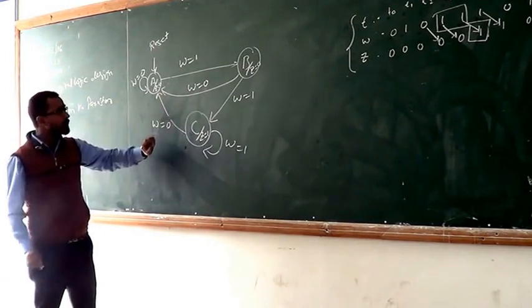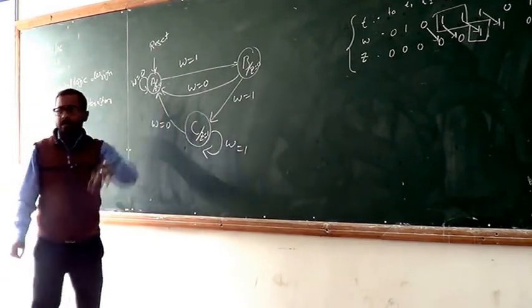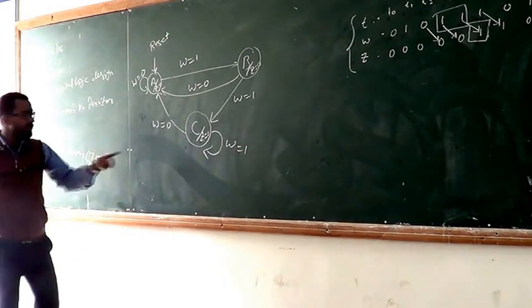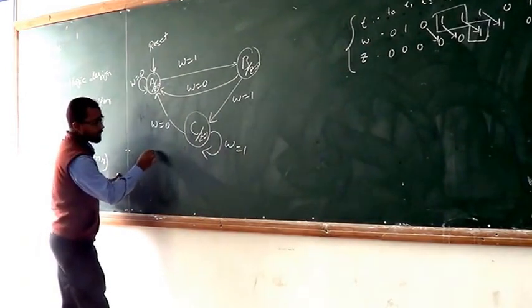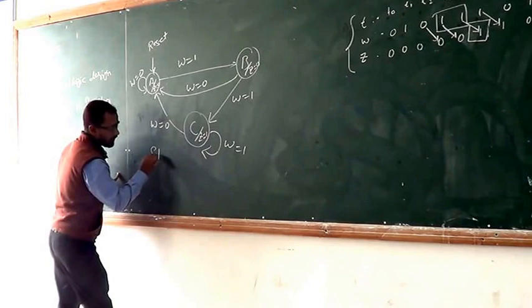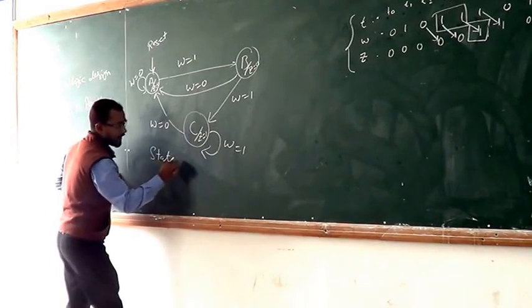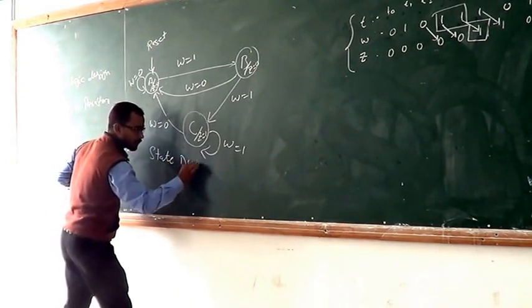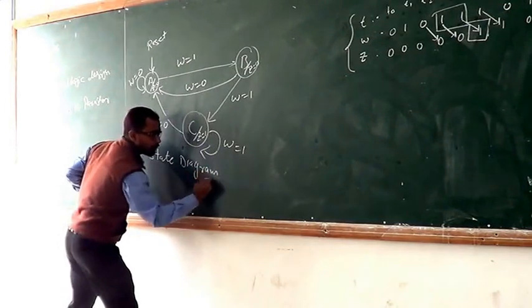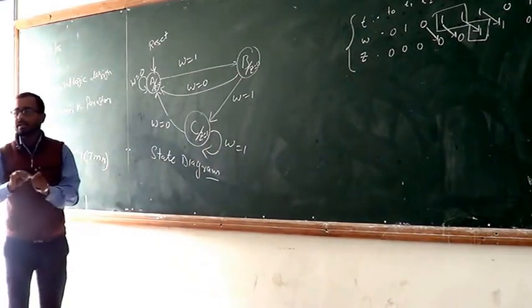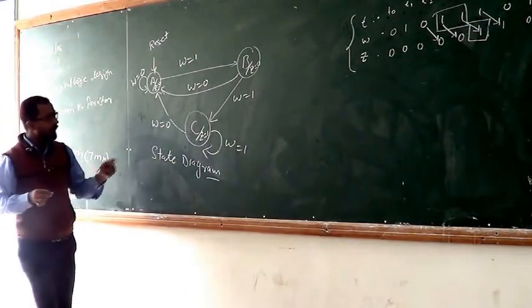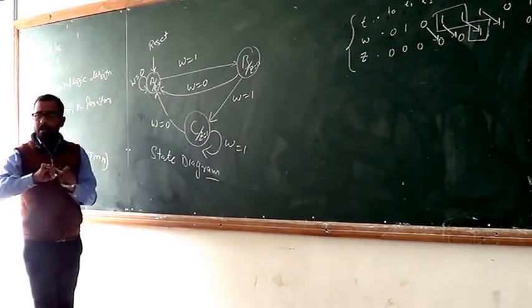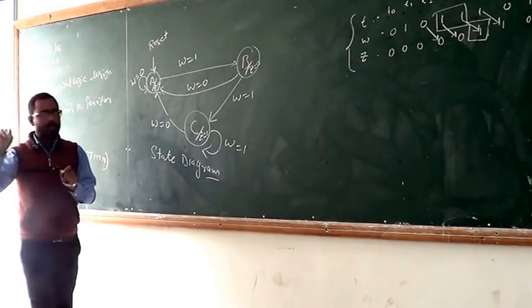Now the second step is, we convert it into a state diagram. That is called a state. State diagram. Now we make a state table. With the help of this state diagram, we now make a state table.